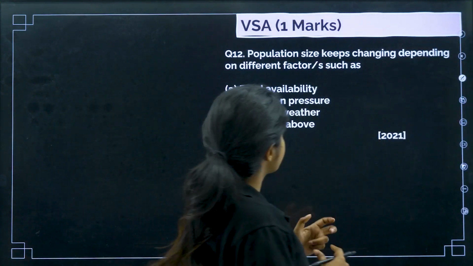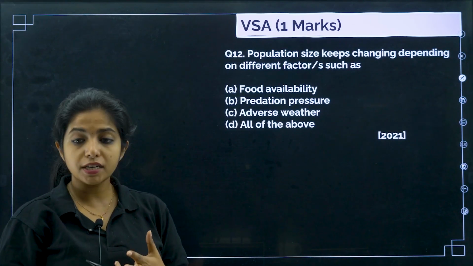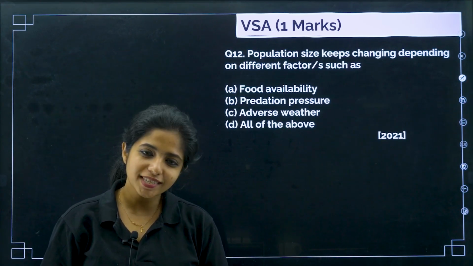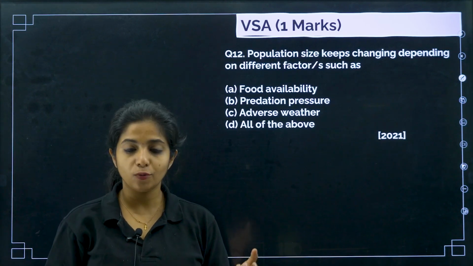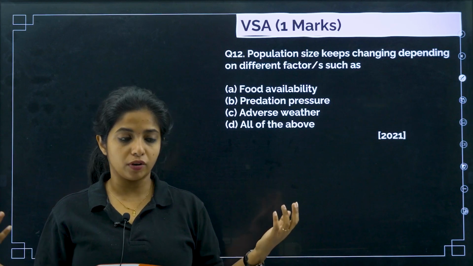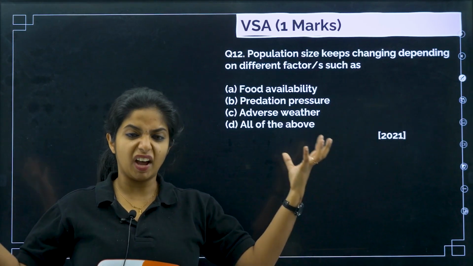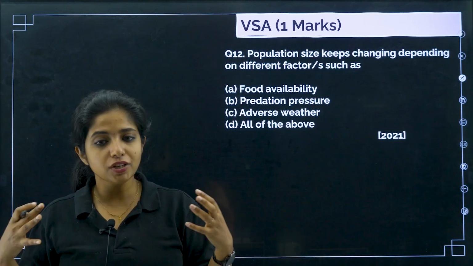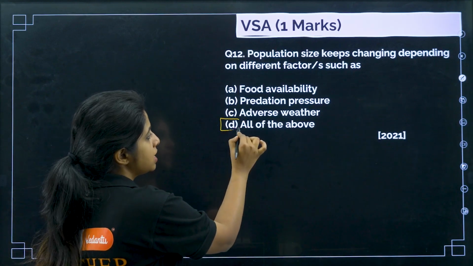Now, going ahead to the next question. Population size keeps changing depending on different factors such as food availability, predation pressures, adverse weather, all of the above. What do you think is the answer? Obviously the population size will keep on changing. If the food is there, then only the organism will be there, otherwise the organism won't be there. If predation pressure is way too much, organisms will die, so they will move to different areas. And if adverse weather is there, with high temperature and things like that, organisms won't be able to live, so they will move to other areas. So the population size keeps on changing because of all these factors mentioned above. So I'll say D is the correct answer.